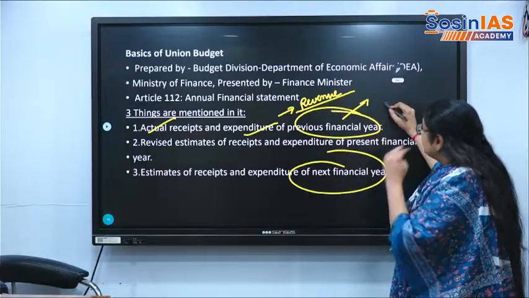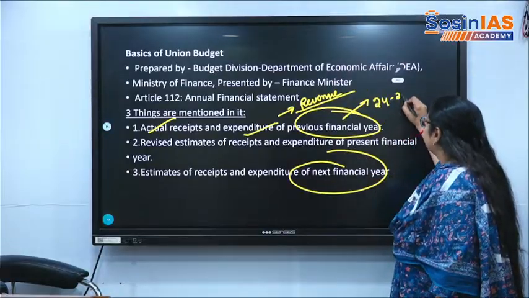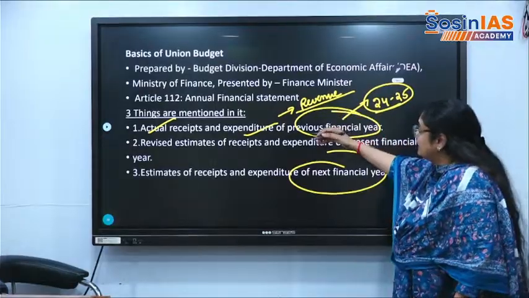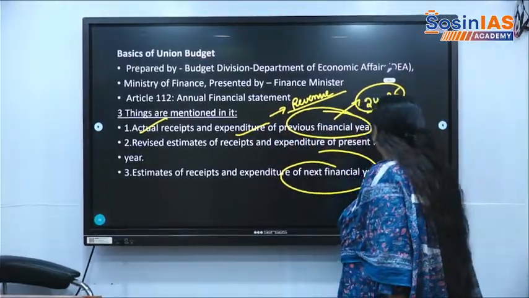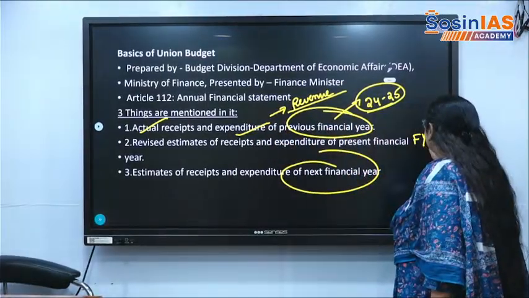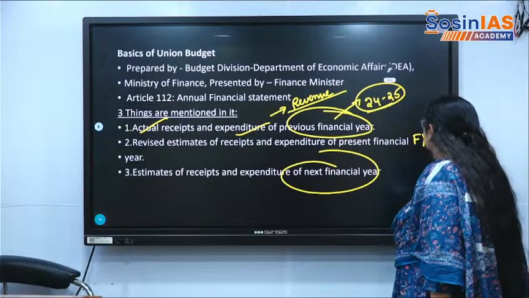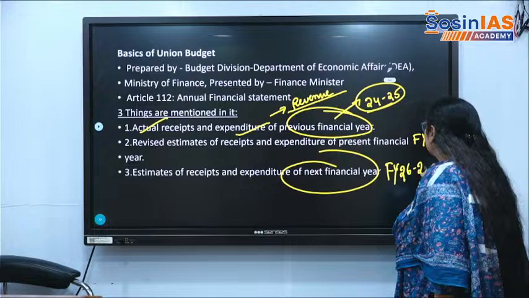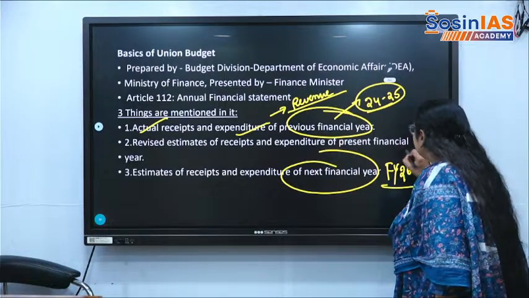Previous year means 24 to 25. That is when the budget will be revised, and by the present year. By the present year means 25 to 26. In the next financial year means financial year 26 to 27. So this is what we need to analyze.